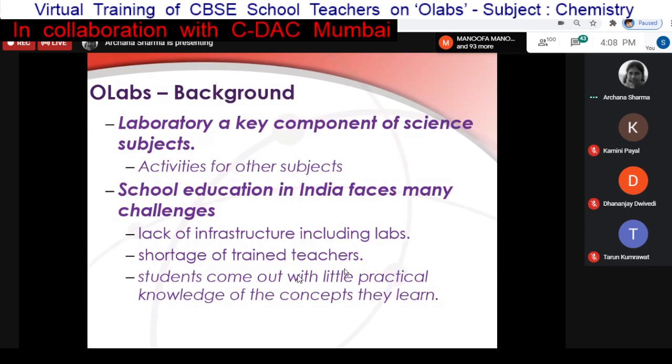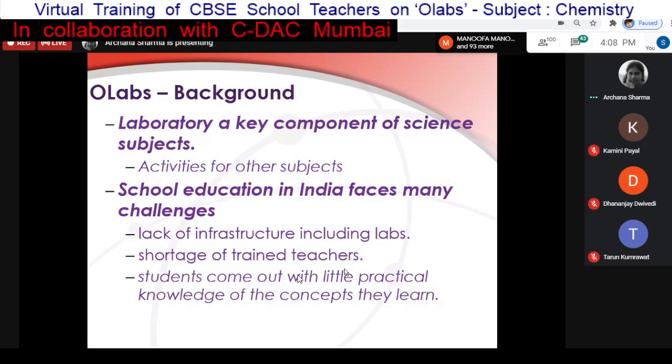You can access it easily, from a mobile, a desktop or a tablet. It is also convenient because you can do it anywhere, not only in the school, but also at home, as some of you are accessing this session now. When we show demonstrations, similarly you can show demonstrations of OLABs to students online. It is aimed to bridge the constraints of geographical distance and time as well. That is the core idea of OLABs as it comes to accessibility and availability.